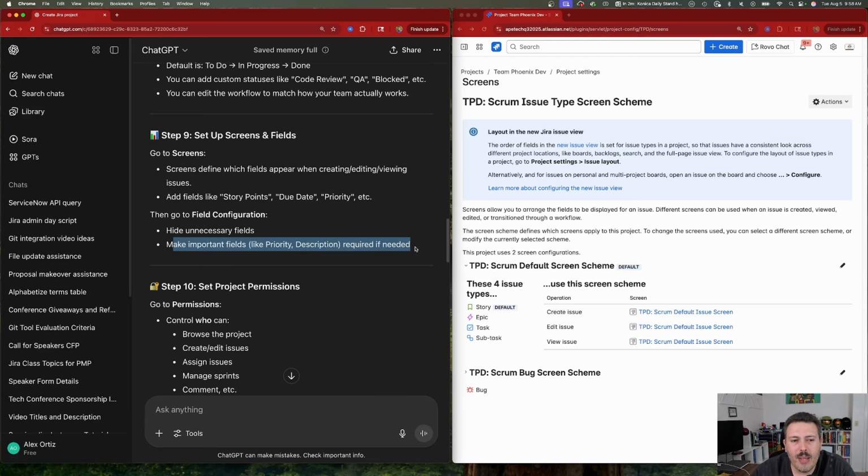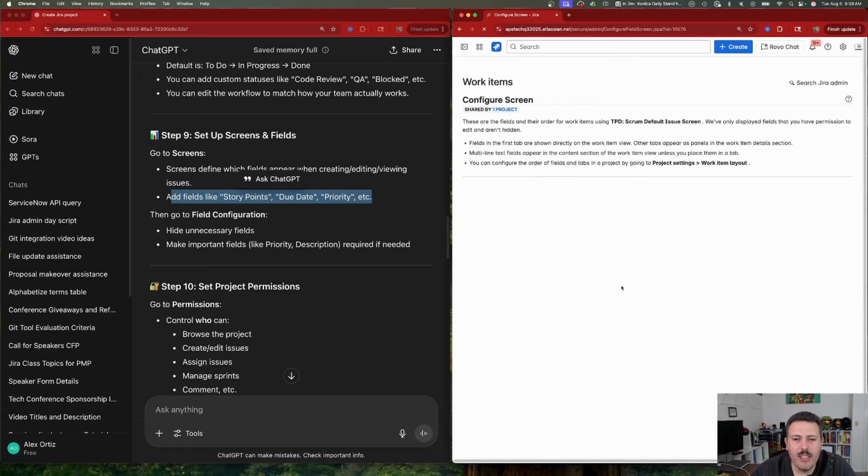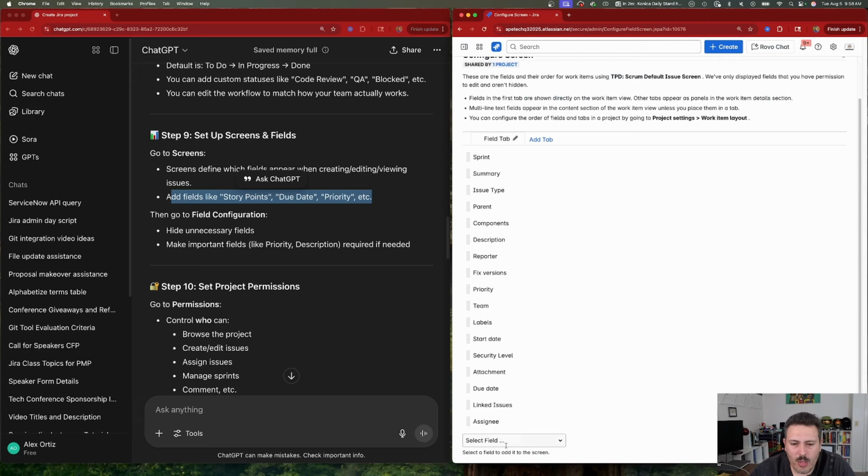Especially this, right? Making fields required. This is a very fast way to cripple this. You would never make fields required like this. You need to do them in a very, very specific way. Adding fields like this is fine, right? So we can go to the issue screen here. Story points should already be in there. Let me double check. It's not. So let's just add it in.